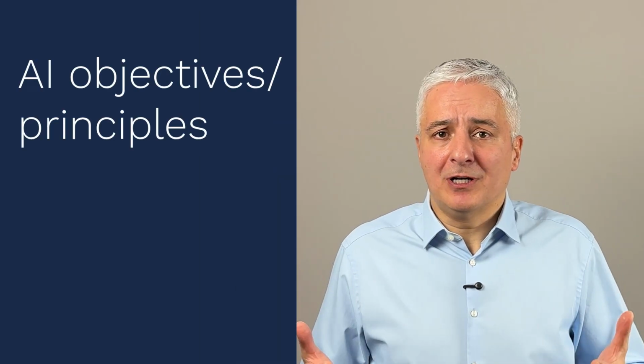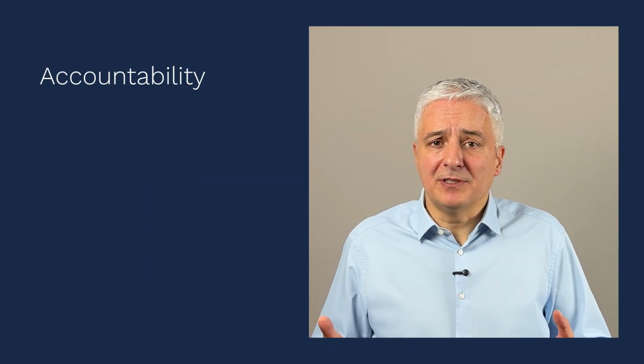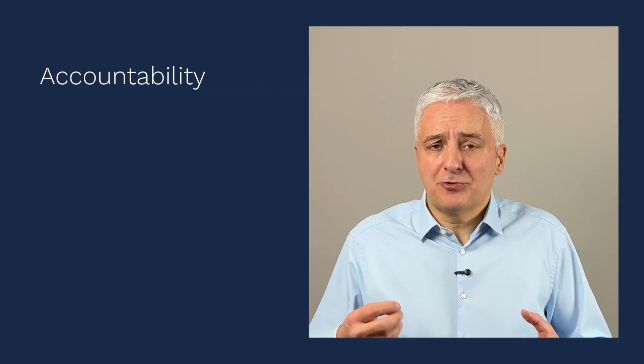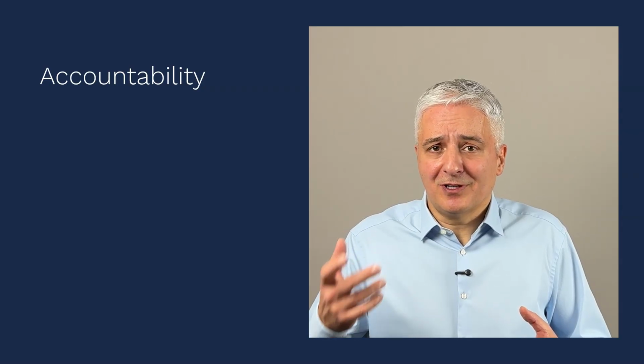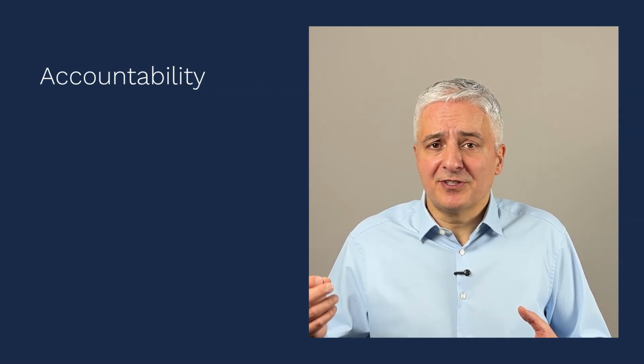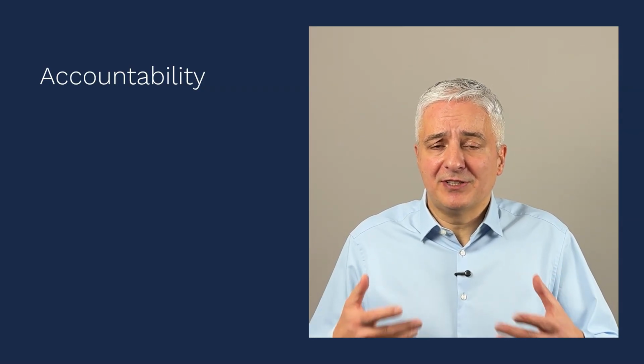Now, how do you achieve this trustworthiness? You can do it by following these 11 objectives that are suggested by ISO 42001, the AI governance standard, because these objectives give you basically the principles or guidelines on how you have to build your AI systems. And the first objective is accountability. This basically means that you can trace various decisions, outputs or actions to a certain system, and that you can trace its logic.